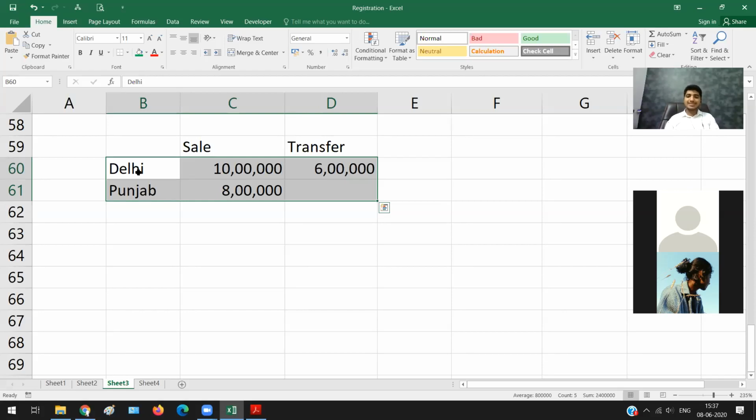That is because there is an interstate transfer. What do you mean by interstate? From one state to another state, there is a transfer between distinct persons. Who are distinct persons? The same person who is registered under two different states will be called distinct persons, because GST registration is a state specific concept. So in Delhi, I have a different GST number, and in Punjab, I have a different GST number.